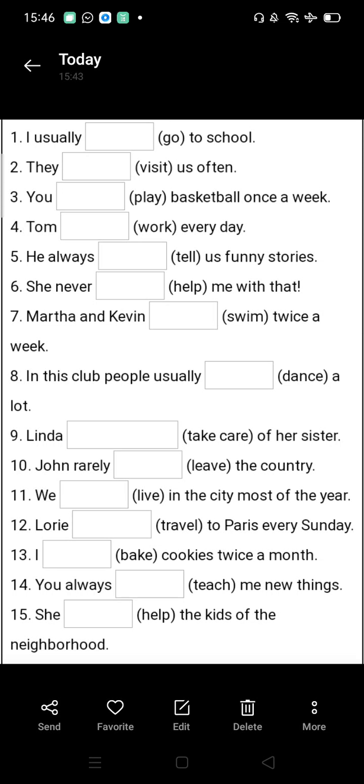She helps the kids of the neighborhood. She is singular, so we will use here helps, S/ES with the verb. She helps the kids of the neighborhood. I hope the concept is clear to you all. Thank you.